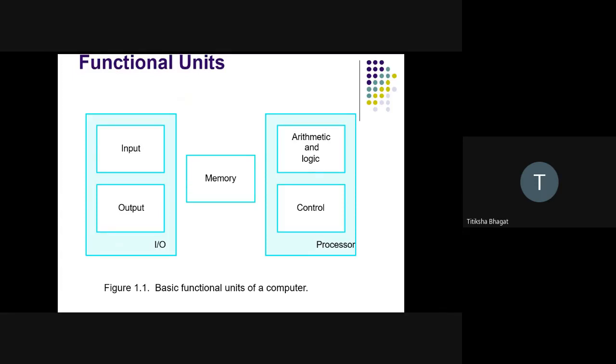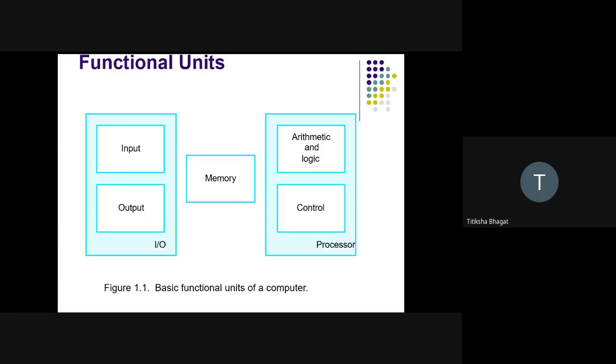So we'll start with the functional units of a computer system. Whenever we bring a computer to our home, we know that we will need a mouse, a keyboard, then there will be a processor and a monitor. So we will divide each and every part of that computer.